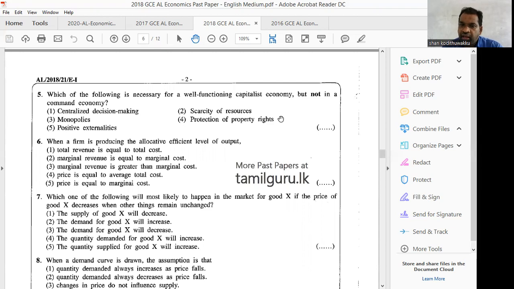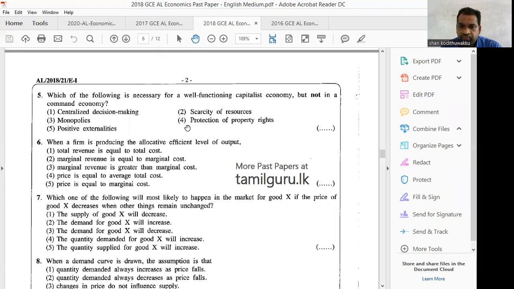Actually, all the resources belong to the government. Therefore, protection of property rights is not available in a command economy. The answer is number 4. Positive externalities are available even in a command economy or a market economy. Therefore, question number 5, the answer is number 4.